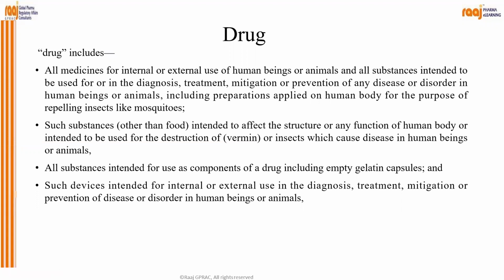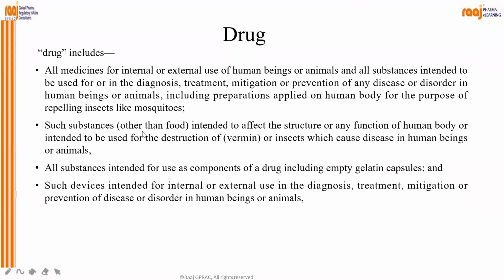The drug, or any product or medicine, which can be used internally or externally, not only for the human but also for the animals, correct? And which can be used in the diagnosis, treatment, mitigation, and prevention of any disease or disorder, correct? But also it includes what? The preparations which are applied on human body for the purpose of repelling insects like mosquitoes.